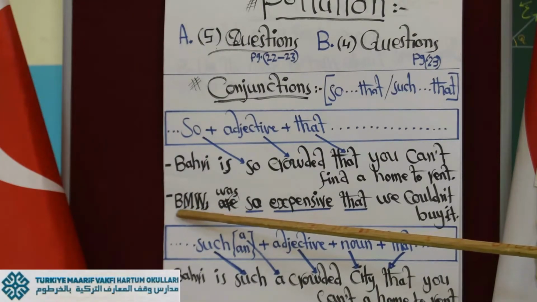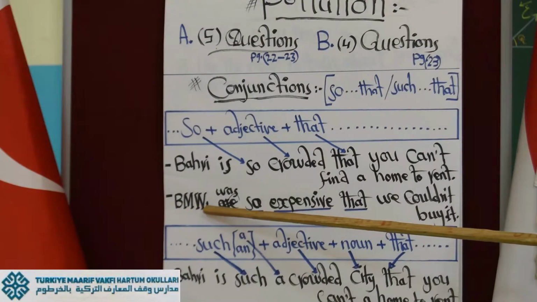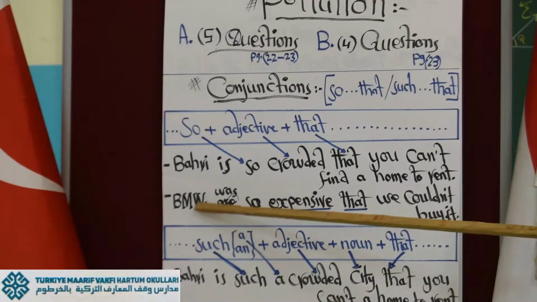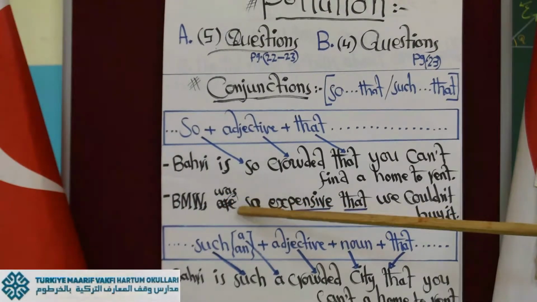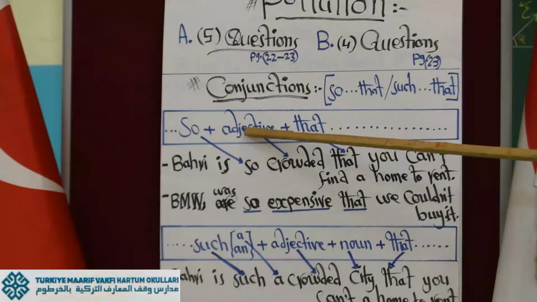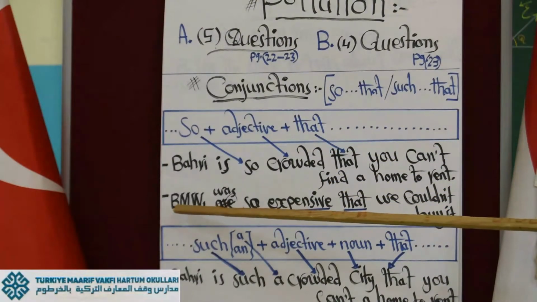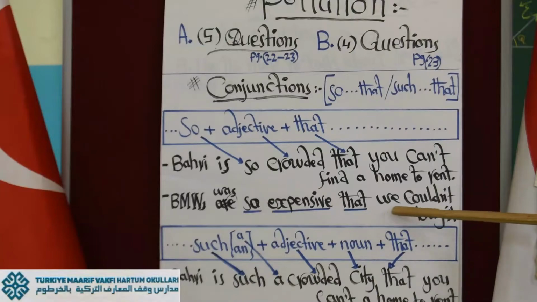Maybe they are German cars or such things. Some cars we call them BMW, the name of the car company. BMW was so expensive. So "so" is an underlined word, and "expensive" is an adjective, and then "that." So BMW was so expensive that we couldn't buy it.